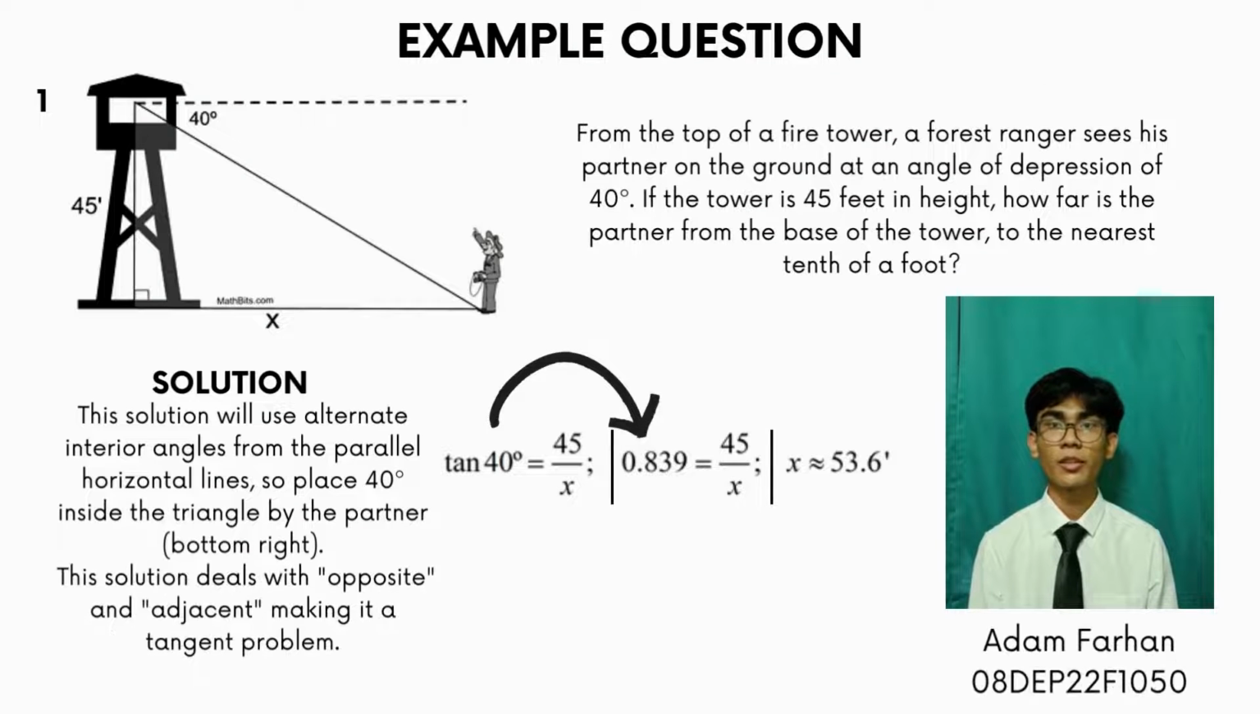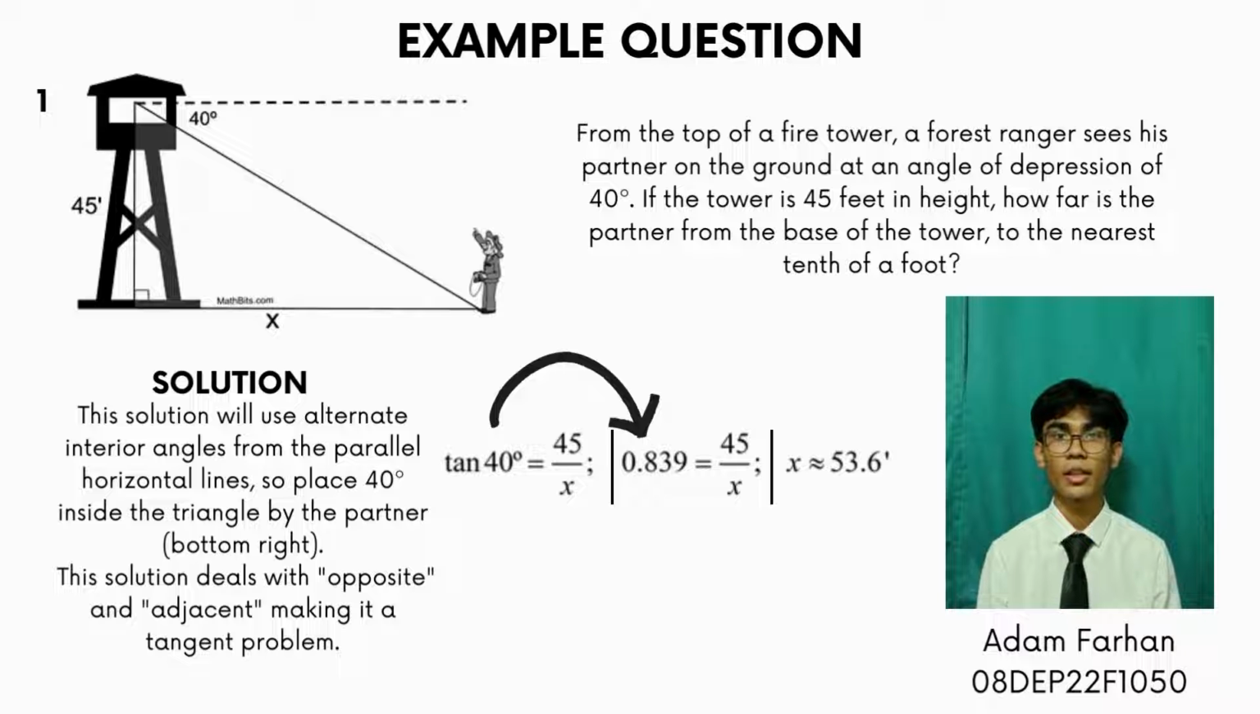Example question. From the top of a fire tower, a forest ranger sees his partner on the ground at an angle of depression of 40 degrees. If the tower is 45 feet in height, how far is the partner from the base of the tower to the nearest tenth of a foot? As we can see in the diagram, the forest ranger is looking at his friend at 40 degrees angle from the fire tower. There's also stated the height of the tower, which is 45 feet.